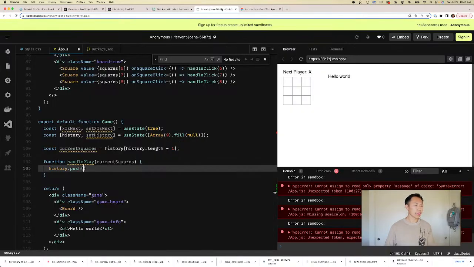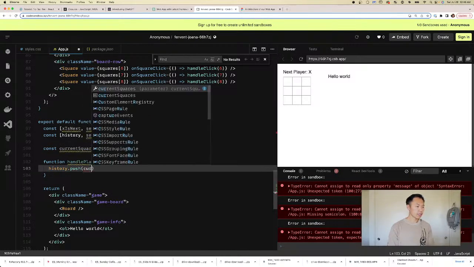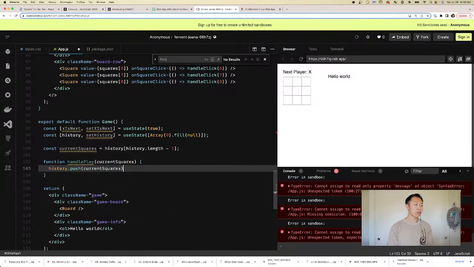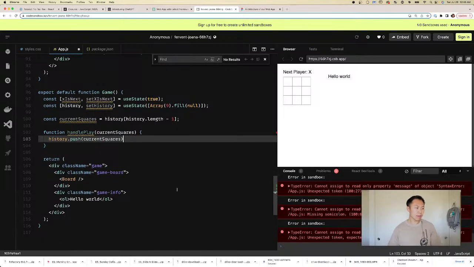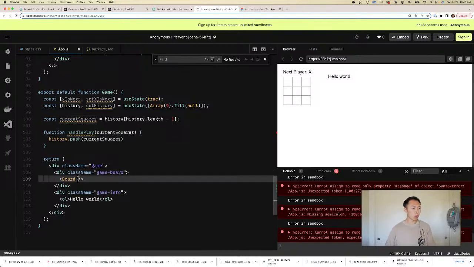So let's go back. We're gonna push current squares into history. Okay, so that makes sense. In handle play, we want to push the current squares into history. How are we gonna get current squares? Well, current squares is gonna come from our board. So how does that work? Well, we're gonna pass in the prop.